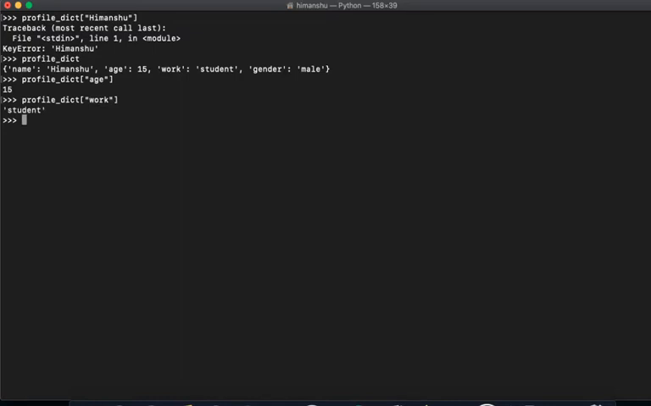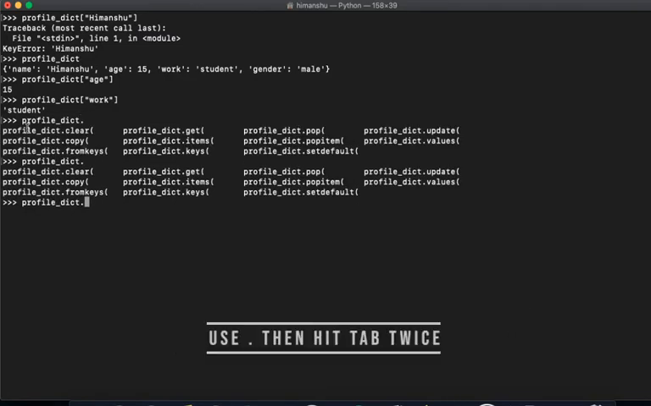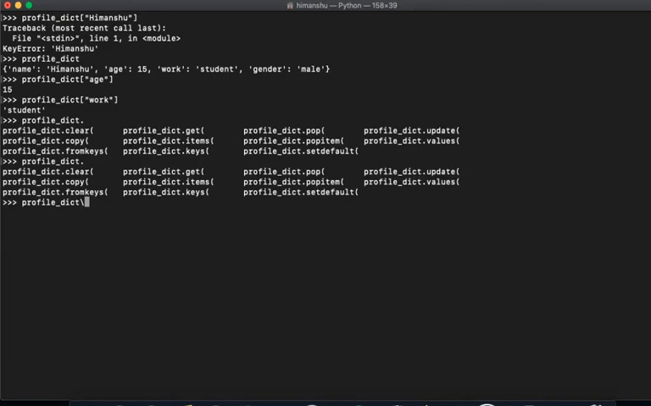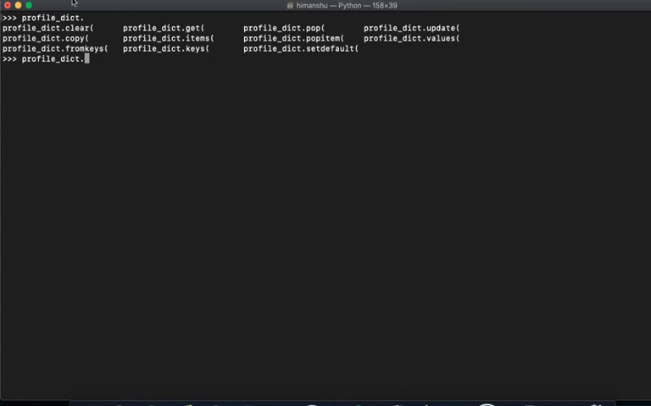Now, if I want to do any operations on the dictionary, I cannot do so. I can just do a few things. Profile underscore dict equals to, right, or dot. If you're on the Python command prompt, you can say profile underscore dict and then hit a dot and two tabs. You will see all the methods over here, right?